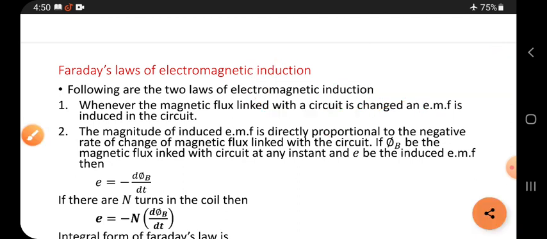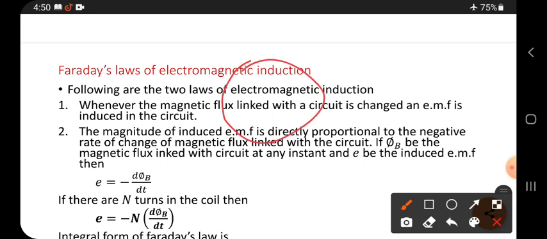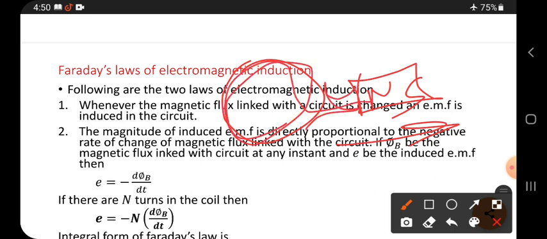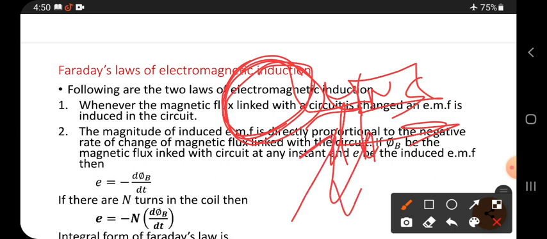Suppose the bar magnet is moving away from the coil, then the lines of force linking with it decrease. Then also induced EMF will be produced, either in the increasing case or in the decreasing case. Increasing or decreasing indicates changing, not constant.